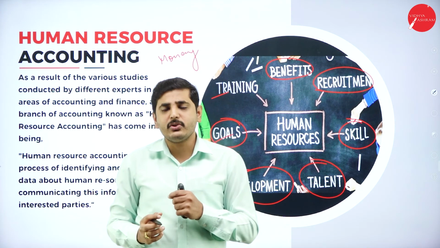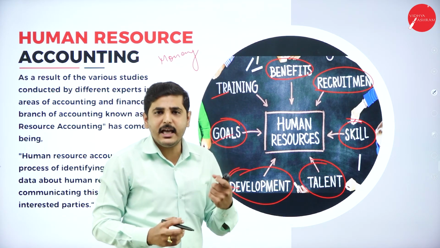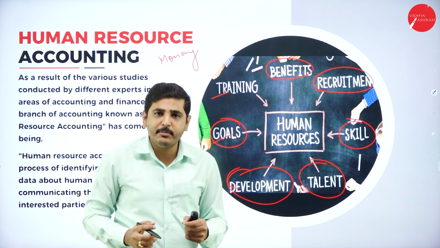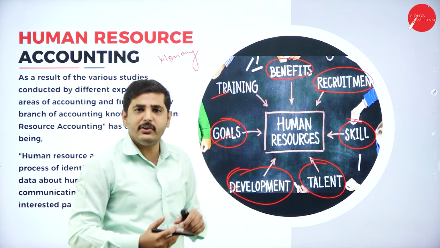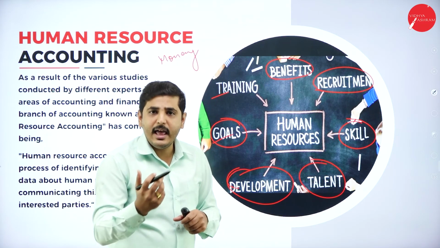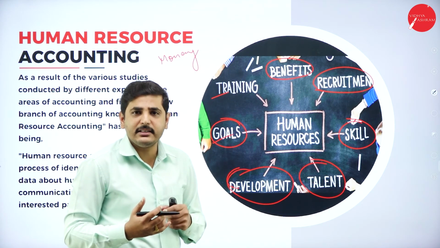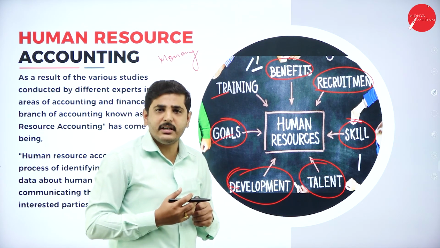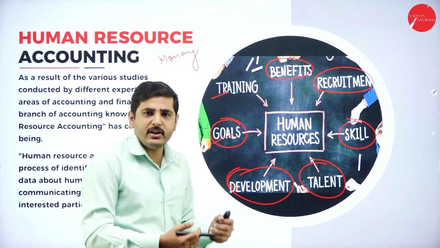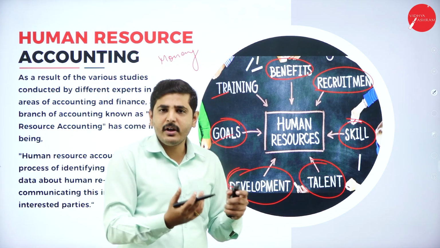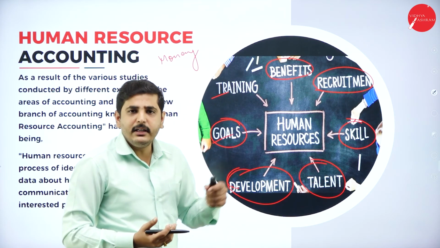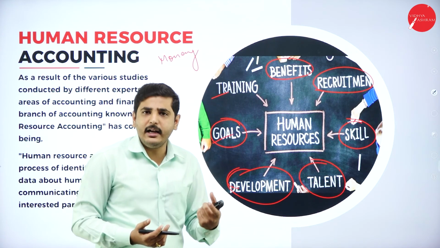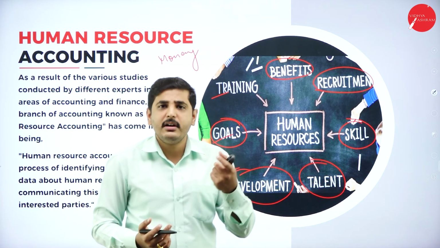So for human resource, how can we calculate the actual cost? For example, an asset will be depreciating. We know the actual value of the asset, the actual production cost of the asset, we know the profit, we know the loss, we know depreciation for machinery, building and other things. But in case of human resource, how to calculate whether it is appreciation or depreciation?